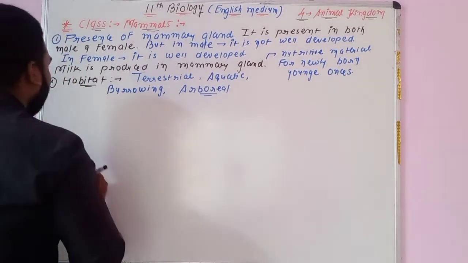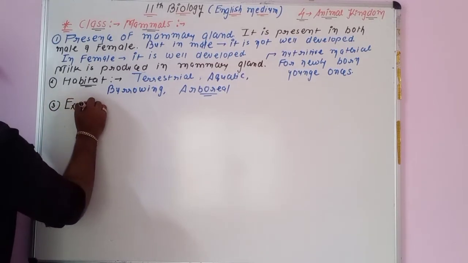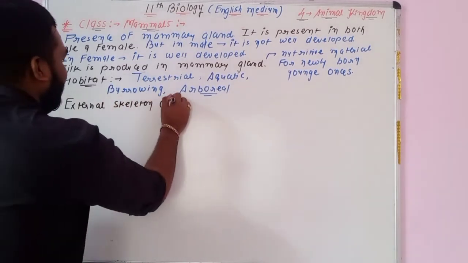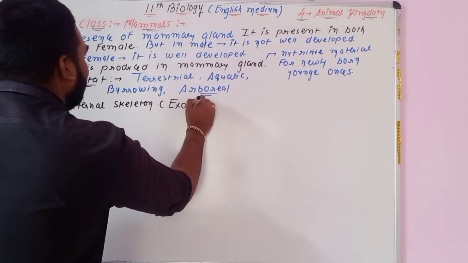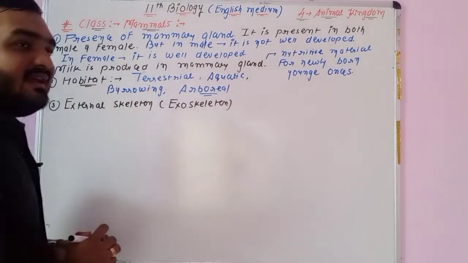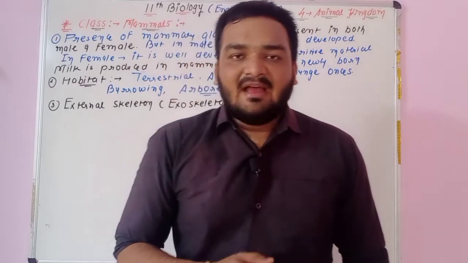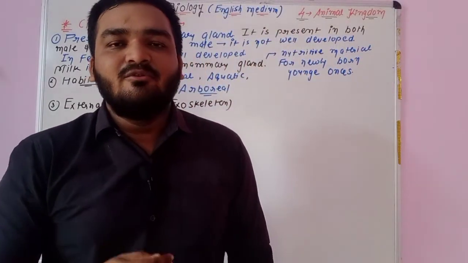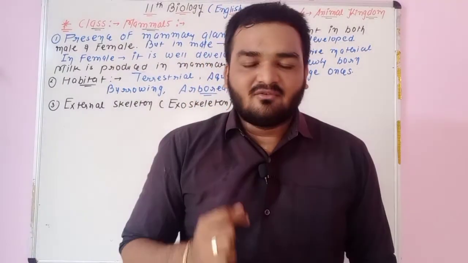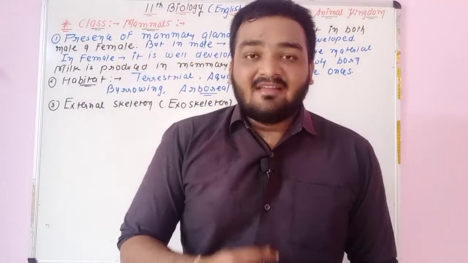Now if we talk about the third point, point number 3, the external skeleton. External skeleton means the exoskeleton. See, in fishes, as exoskeleton, scales are there. In amphibia, exoskeleton is absent because they are able to do respiration with the help of their skin. In the case of reptiles, plates, scutes and scales are there. In the case of aves, feathers are present as the exoskeleton.